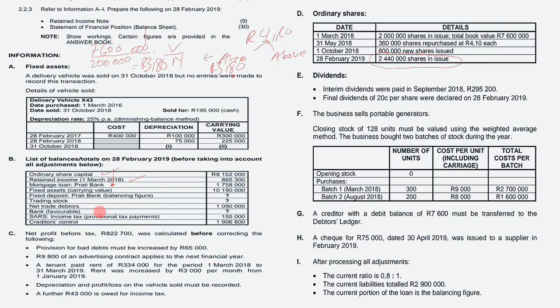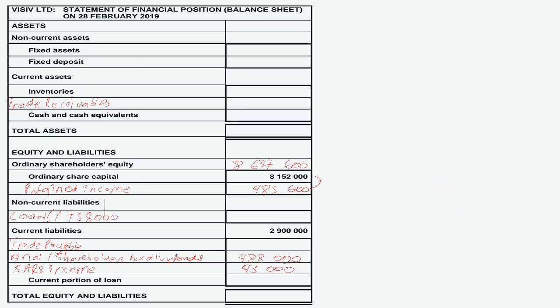We have trading stock also as a balancing figure, and then we have our net trade debtors, which will be recorded under trade receivables, right? Again, open brackets 1,090,000, right?